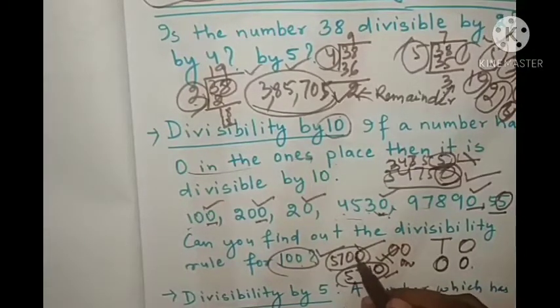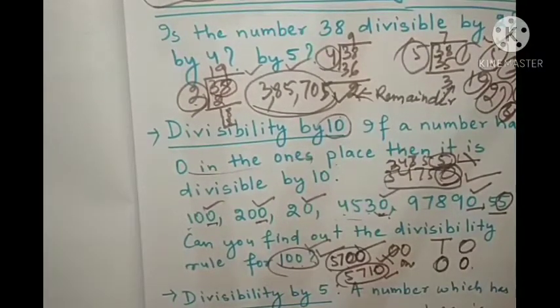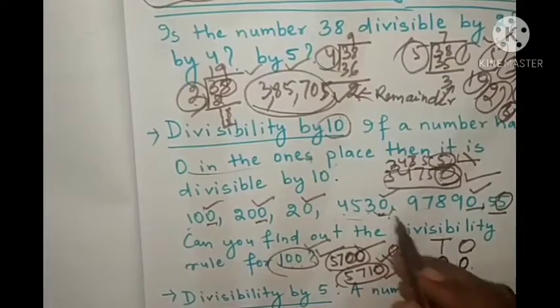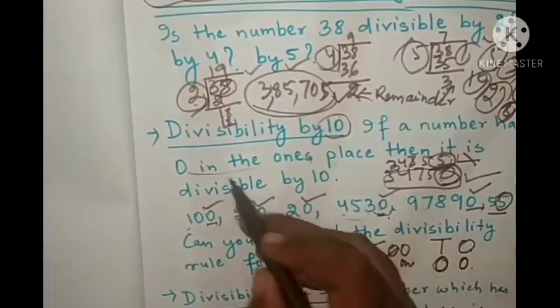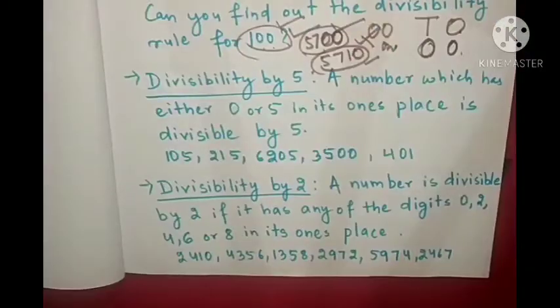But in 5700, in ones place 0 is there, in tens place also 0 is there. That's why it is divisible by 100. If 0 is at ones place, then it is divisible by 10. Okay. Let's see the next one.